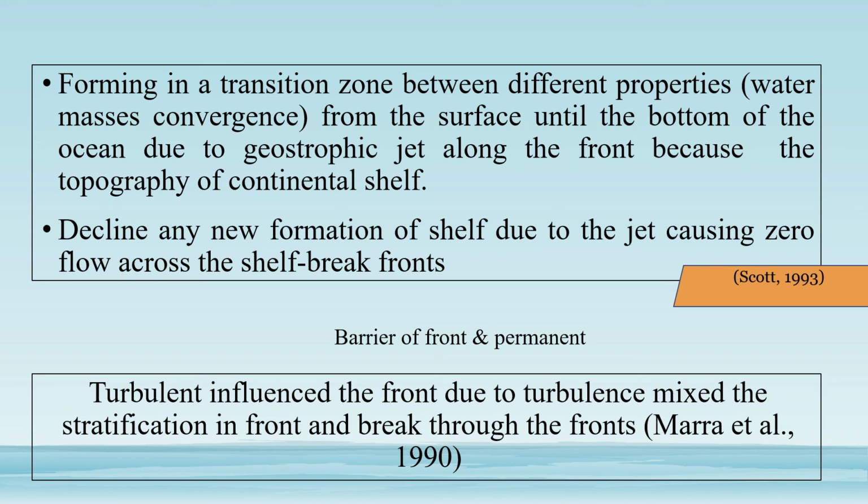As a result, it declines any new formation of shelf water due to the jet that causes cross-shelf flow to be zero across the shelf break front. Lastly, the turbulence in the shelf also influences the fronts, as turbulence makes a separation in the front if it is strong enough to break through the front.